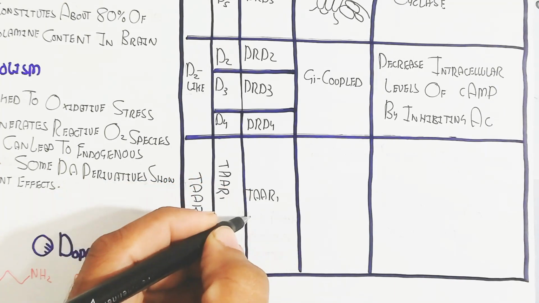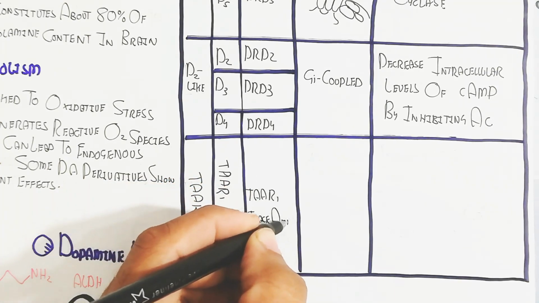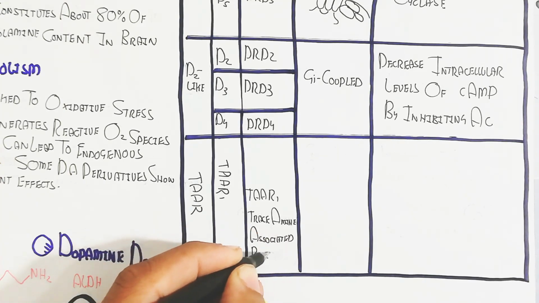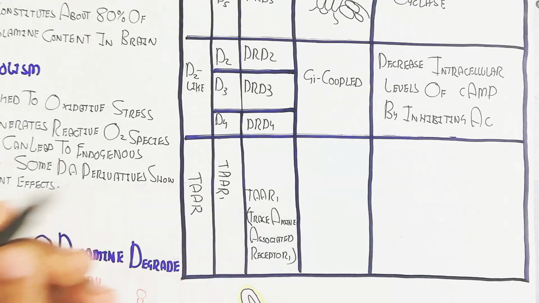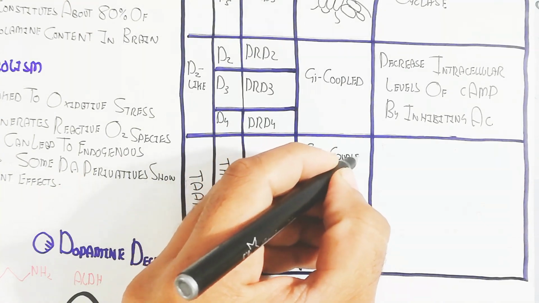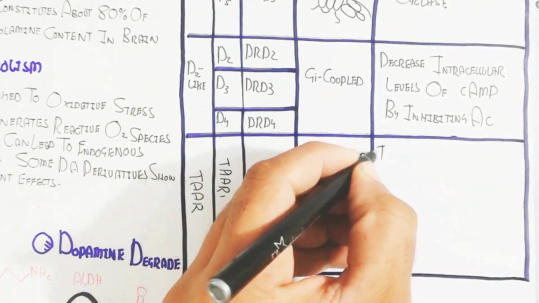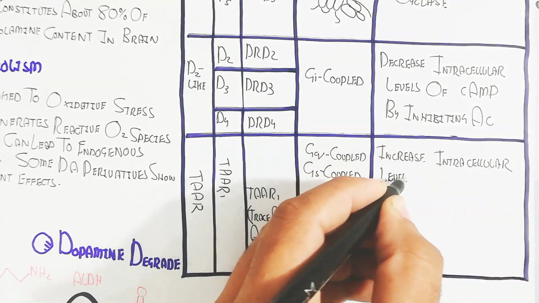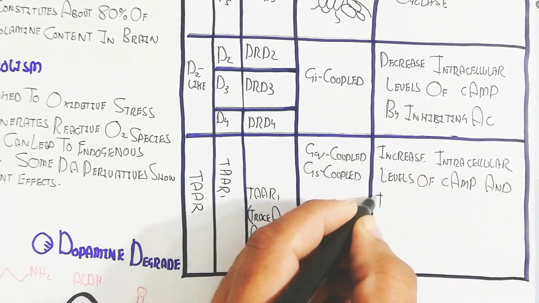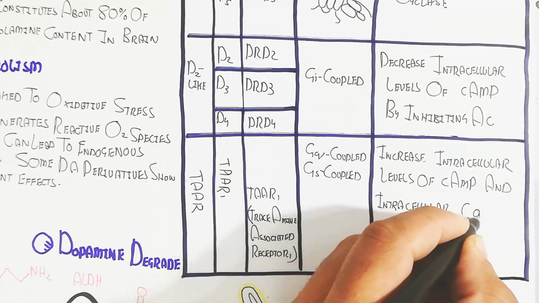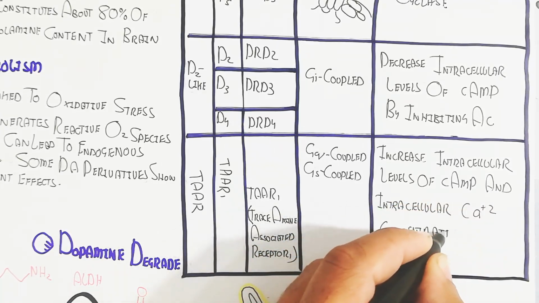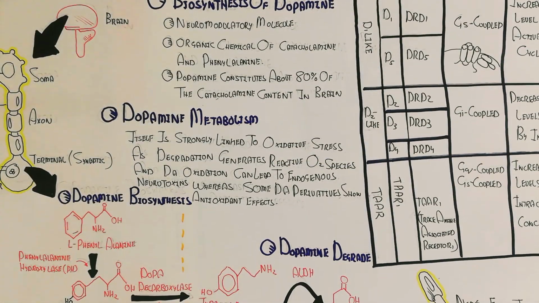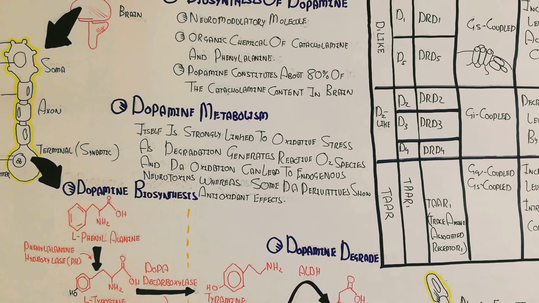In this way, the signaling of the neuron occurs. And there is TAAR1, the trace amine associated receptor 1, which involves Gq and Gs coupled protein receptors and leads to an increase in intracellular cyclic AMP and intracellular calcium concentration. It means the signal progresses and leads to a response.